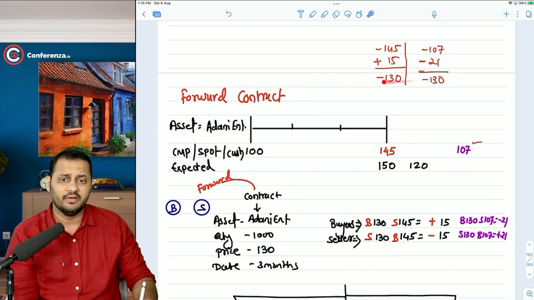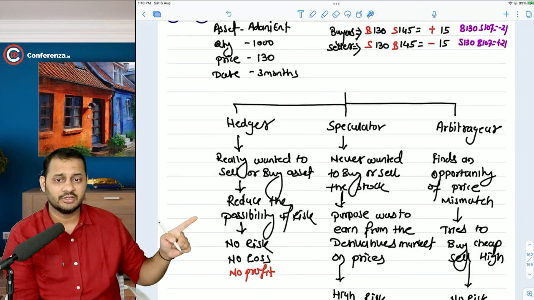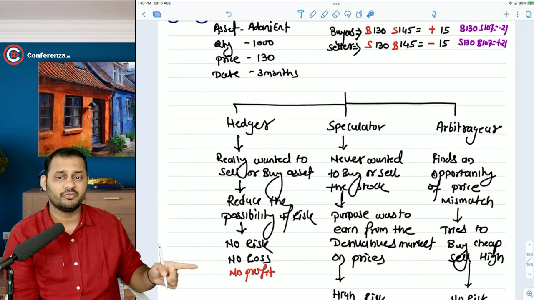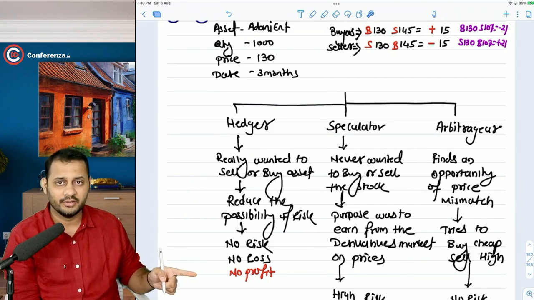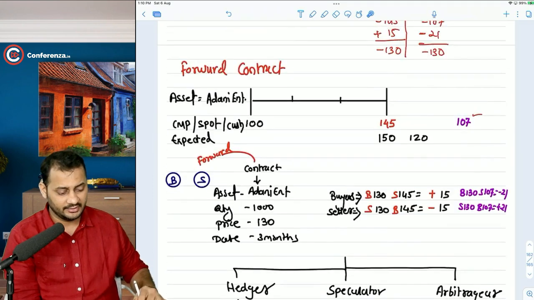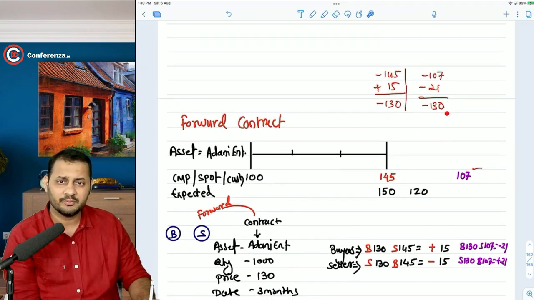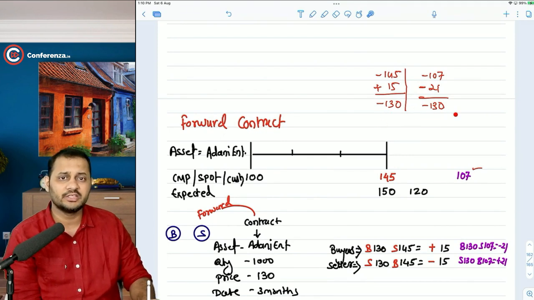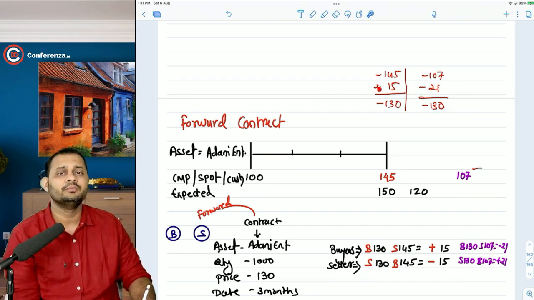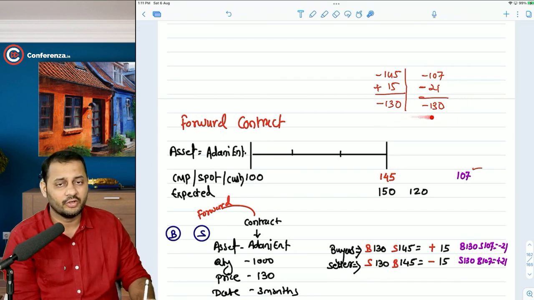But obviously if you are the hedger, that means you don't have a purpose of profit. You don't want to earn profit. You want to fix the price today so that there is no risk. And in that case, if the price is 130 here also and here also, that means your purpose is solved. You wanted the price to be fixed. We have fixed the price. If it is lower, you will have to pay more. If it is higher, you will get the refund. Ultimately, your net cash outflow won't go beyond 130.